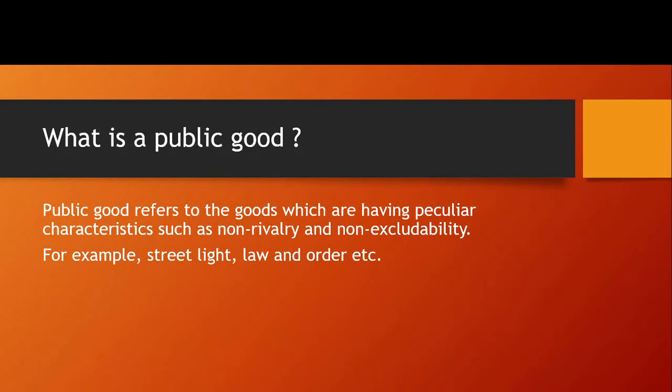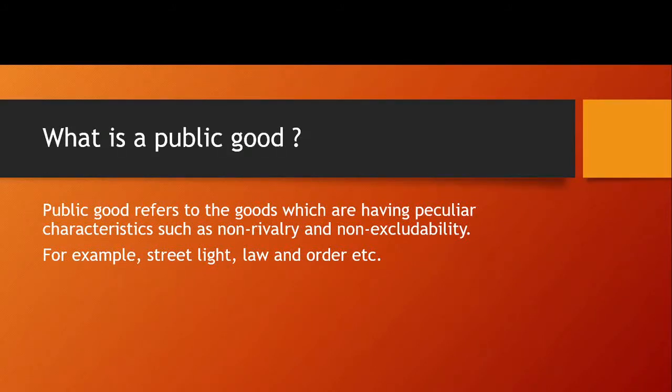Another important characteristic that is attached with private good is excludability. Private goods are actually excludable in consumption. That means there is a price mechanism. Suppose one person buys an apple by paying a price for it.